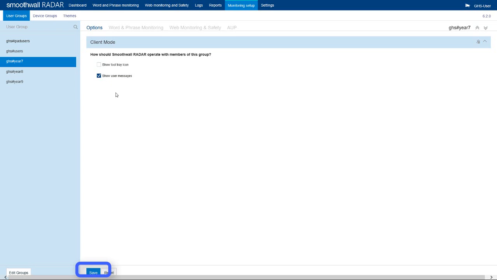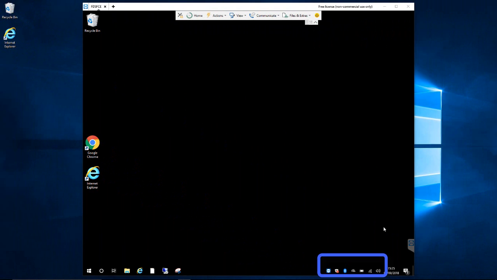Select Save at the bottom of the page to save any changes that have been made. Any new device settings will take effect following a log off and log on or restart of the device.